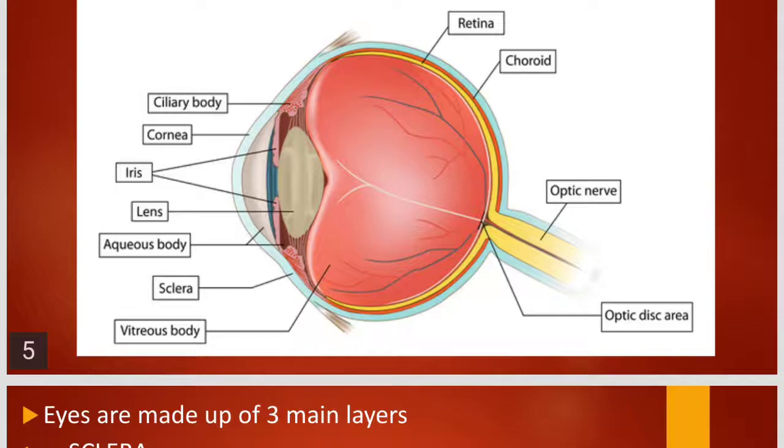A little above the blind spot is present the fovea or yellow spot or macula, which is the best vision place. So the area of the best vision is a little above the optic disc area. The optic disc area is the blind spot where no vision is formed. Whereas the area just above the blind spot is called the yellow spot or fovea or macula, which is the area of best vision. It is not labeled here, you can see the textbook.